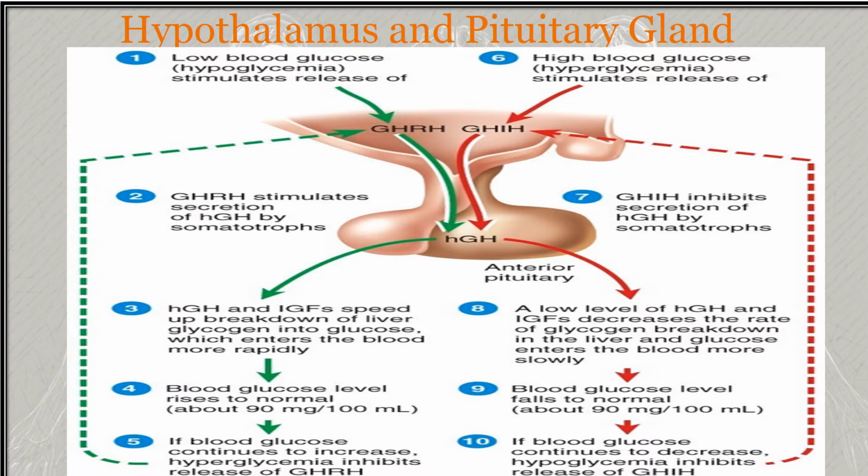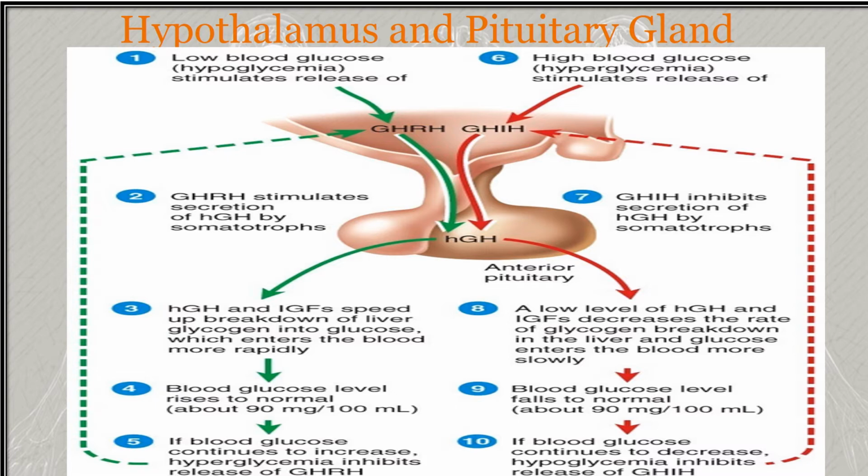On reaching the anterior pituitary, the growth hormone releasing hormone stimulates the somatotropes, the cells present in the anterior pituitary, and they release the human growth hormone. The human growth hormone stimulates the secretion of the insulin-like growth factor, which speeds the breakdown of liver glycogen into glucose and causes glucose to enter the blood more rapidly.